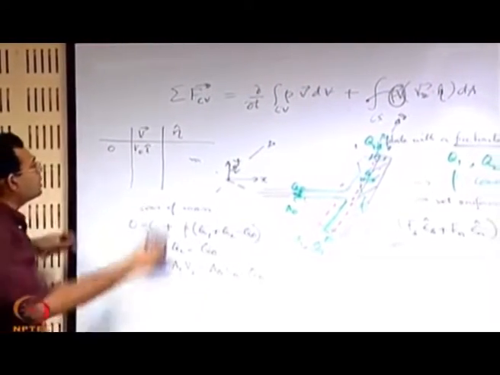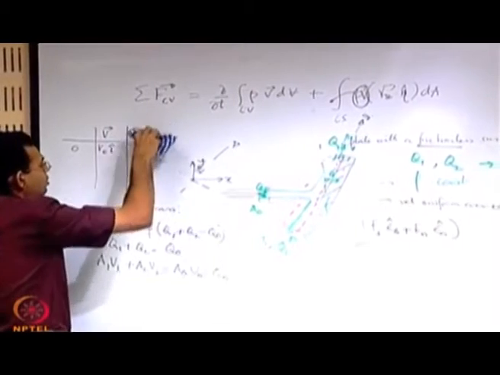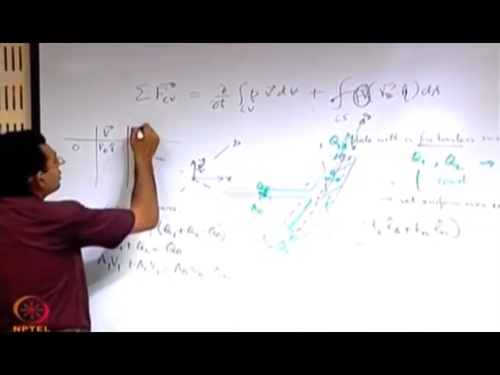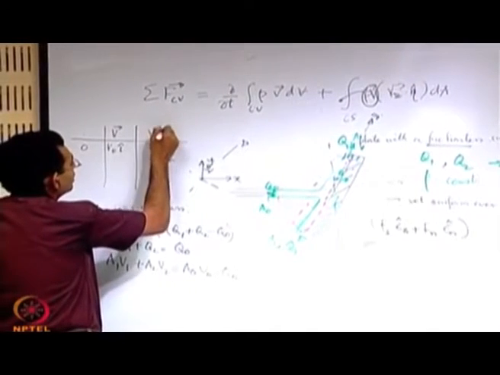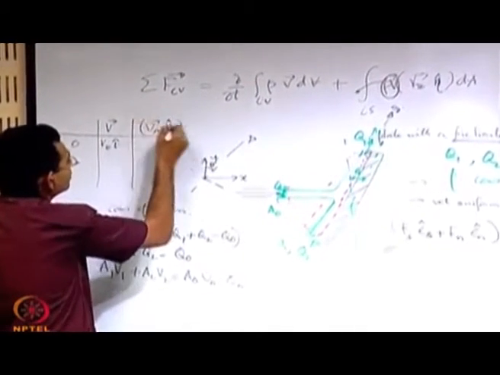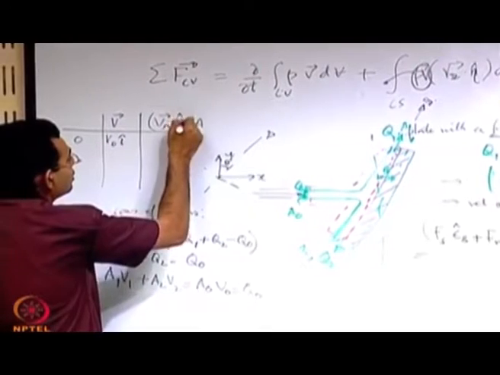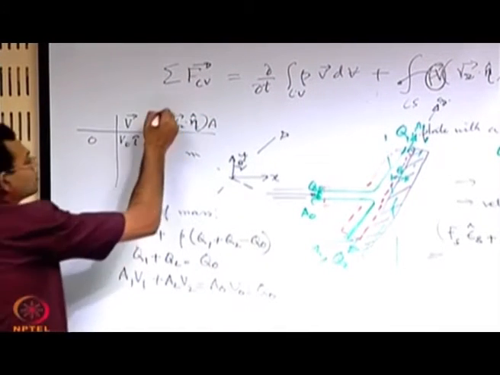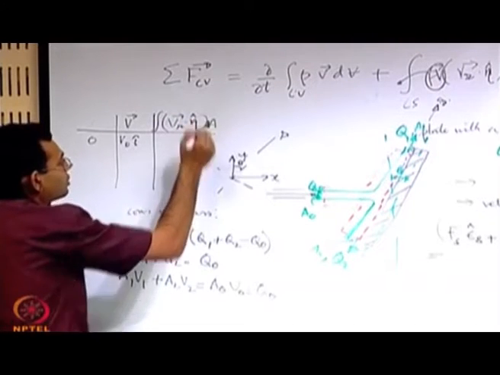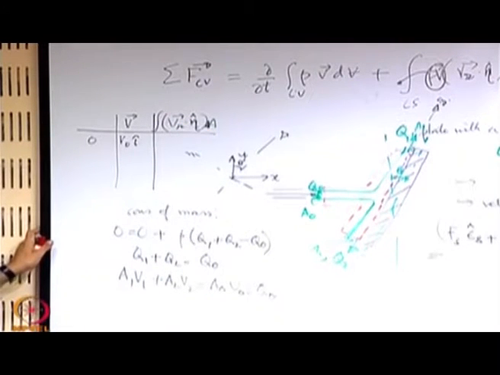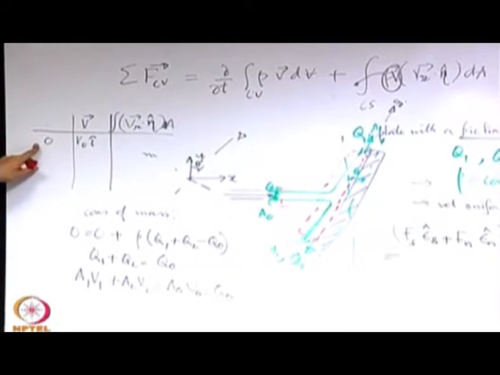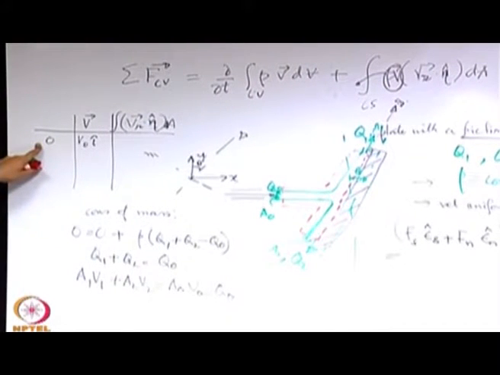Maybe instead of writing this normal vector, let us write what is V_r dot n A, or more fundamentally, the integral of V_r dot n dA. So, what is there for the surface 0?